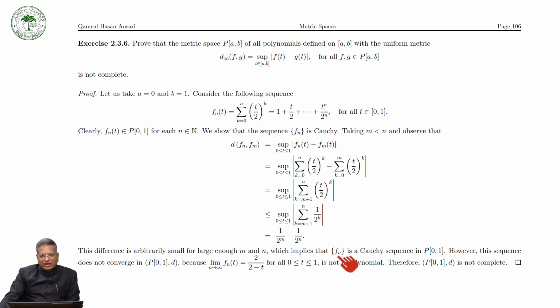Therefore f_n is a Cauchy sequence in P[0,1].